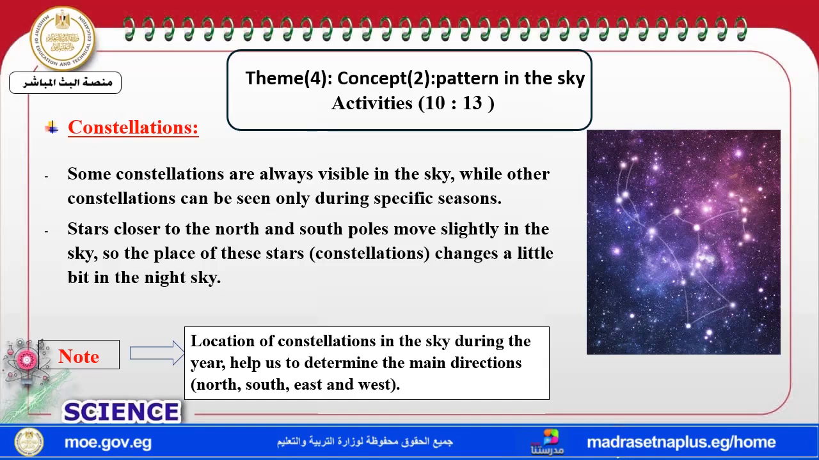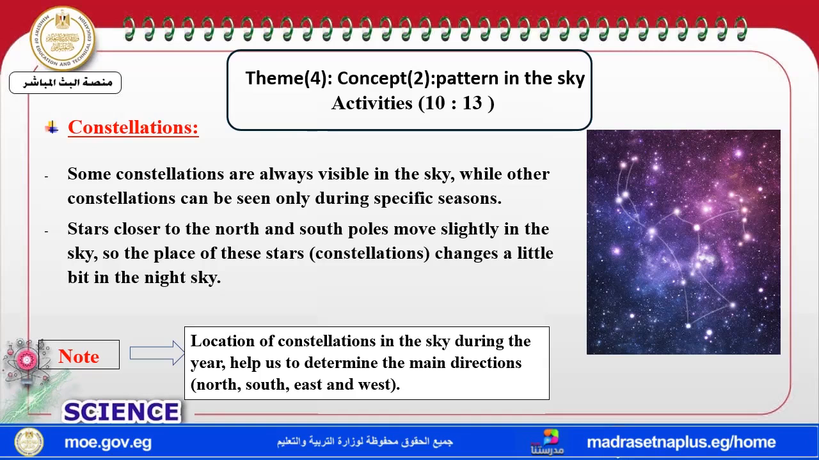Stars close to the North and South Pole move slightly, not rapidly. Take care, it's a very important question. Stars which are closer to the North and the South Pole move slowly, so the place of the constellation changes a little bit in the sky.